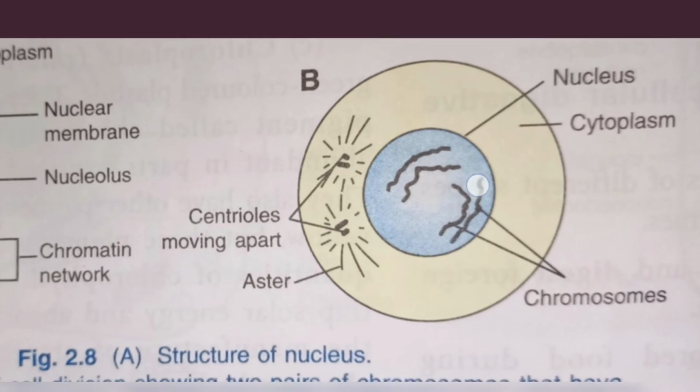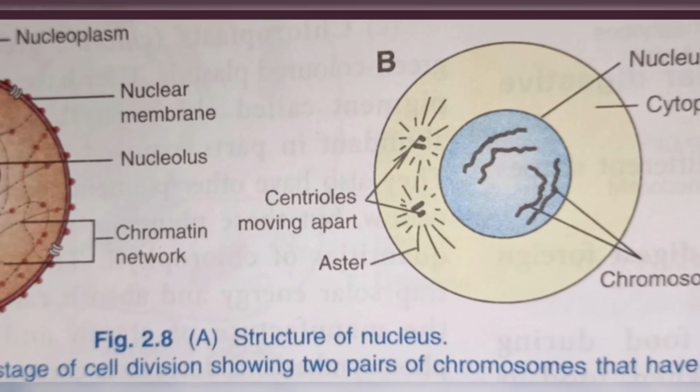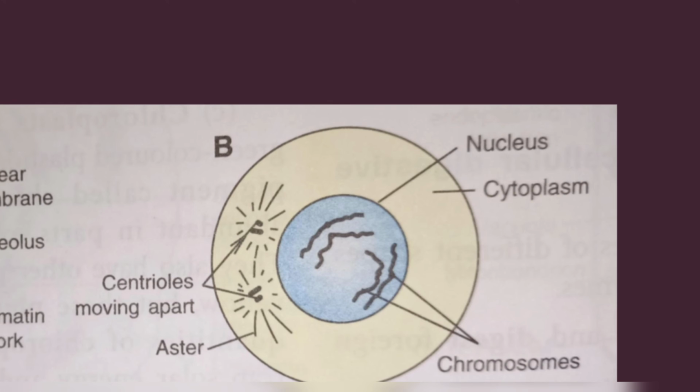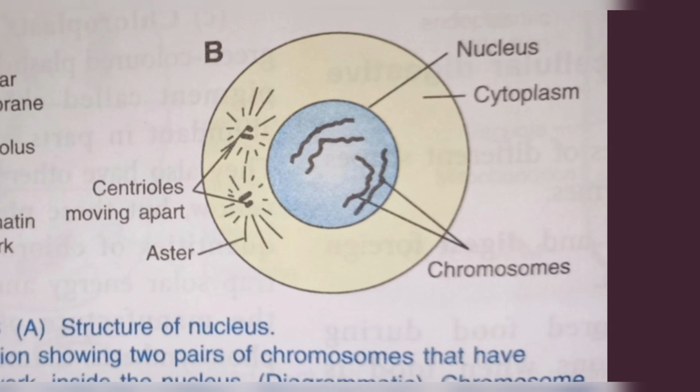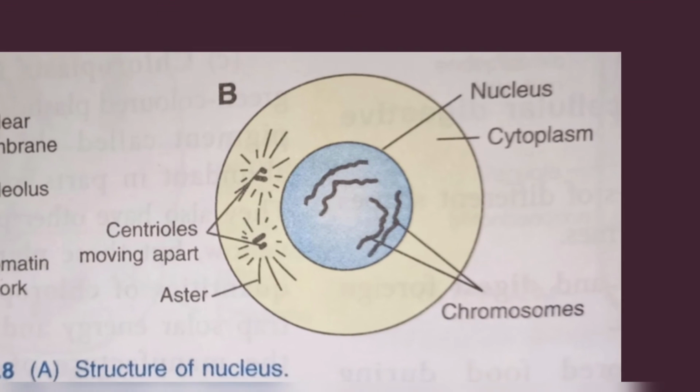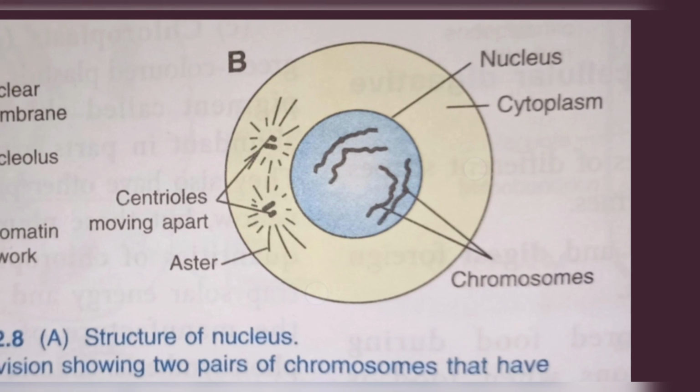Here is a cell that is getting old and is going to do cell division. At that time you can see these chromatin fibers become chromosomes. You can see how thick and thread-like they were here, and round and ribbon-like here as chromosomes. The cytoplasm, nucleus, and centrioles start moving apart. One centriole, a cell organelle we will discuss in the next video, starts converting into two, and we have cell division.